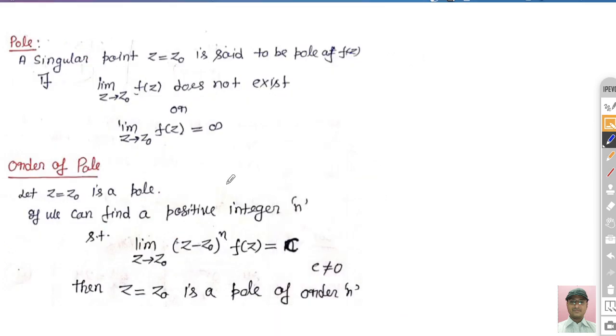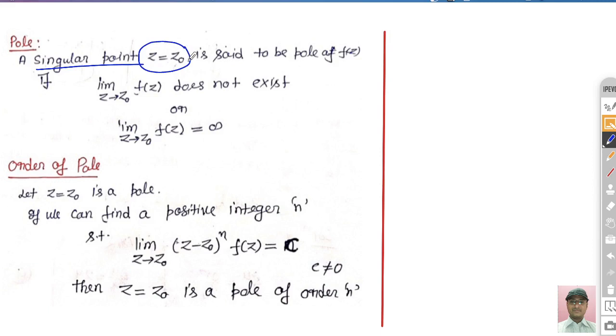So what is a pole? When do we say that a function has a pole at any point, right? Now you can see here a singular point. Let's suppose z is equal to z naught is a singular point. So this singular point is said to be a pole, and I told you the meaning of singular point: the point at which the function fails to be analytic.